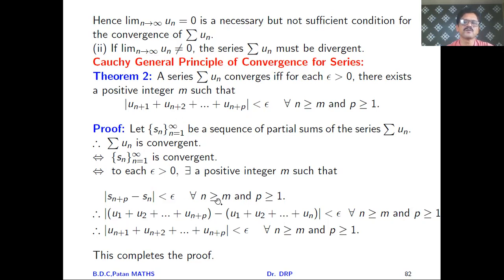So here we have used the definition of a Cauchy sequence, and easily we have proved the result that a series summation un converges if and only if for epsilon greater than 0 there exists a positive integer m such that this statement holds, and that statement we have proved here.